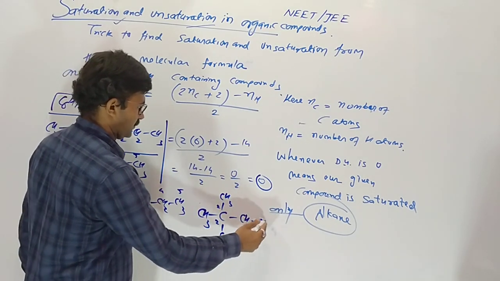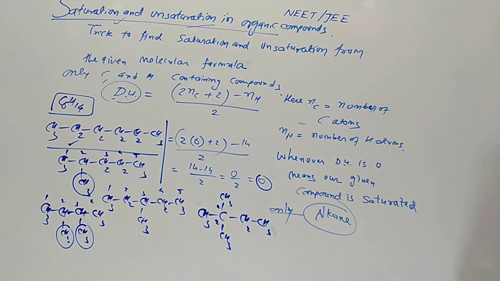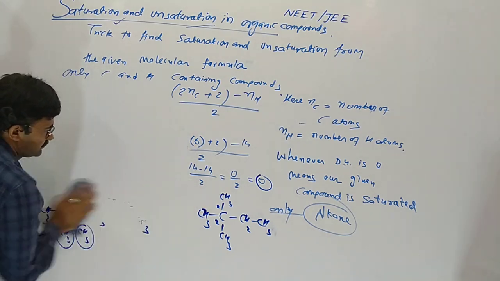So 2,2-dimethylbutane. So in this part linear chain structures occur. So understood?